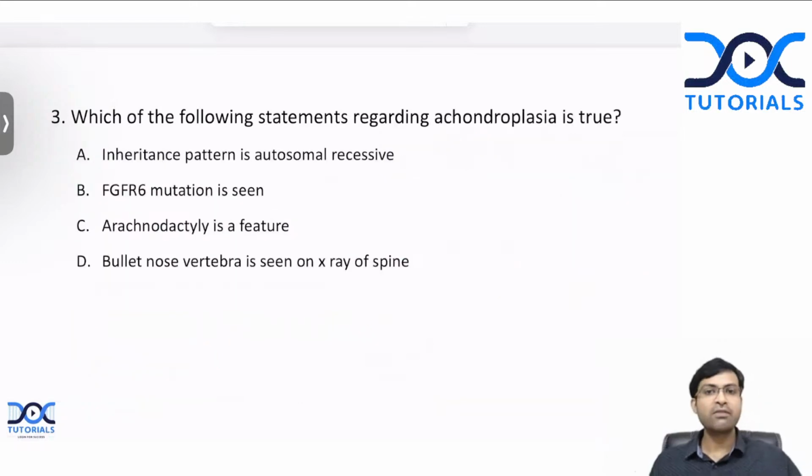So shall we move on to the next question? Again, here the question is, which of the following statements regarding achondroplasia is true? Inheritance pattern is autosomal recessive. FGFR6 mutation is seen. Arachnodactyly is a feature. Bullet nose vertebra is seen on X-ray of spine. What is the correct answer here?